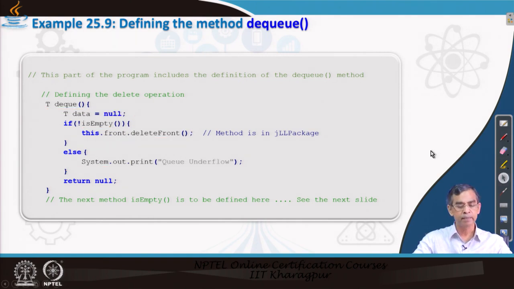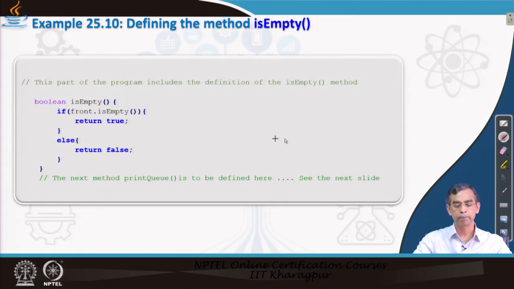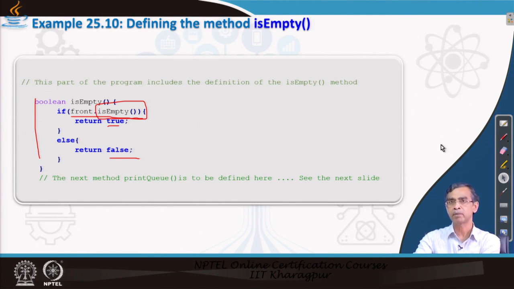Now, let us come to the is empty operation. The is empty operation is pretty simple. This method is again defined for the linked list class that we are using. So, simply call this method to check: if it is empty, then true, else it is false. The method is simple because we already have the linked list implementation, and we are just using it for our queue. That is also one application of linked list. We have also experienced the application of linked list to implement our stack.